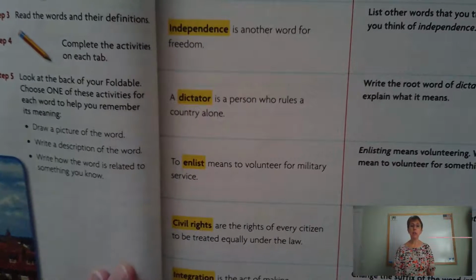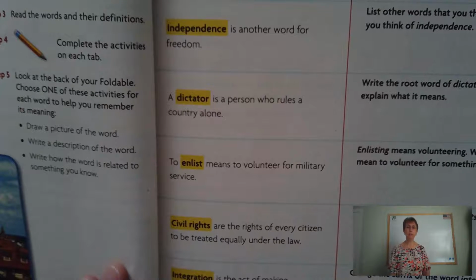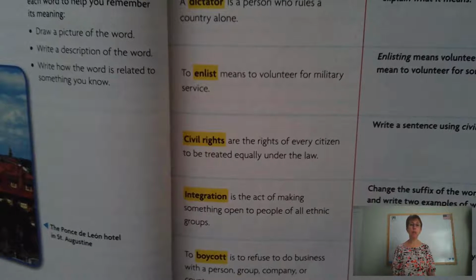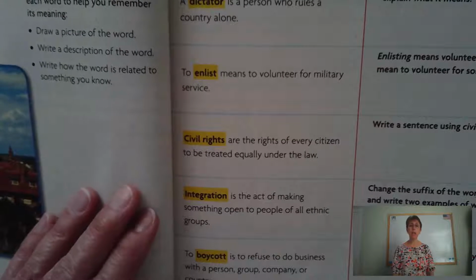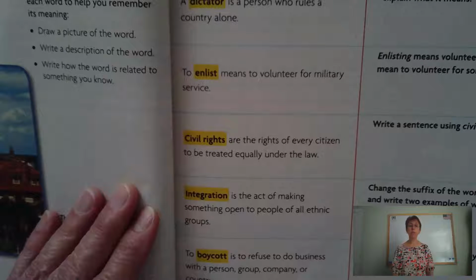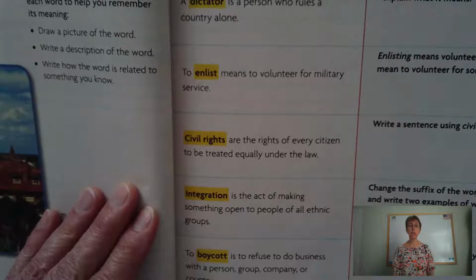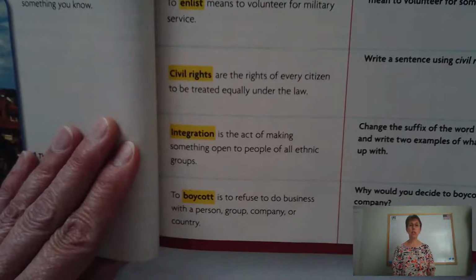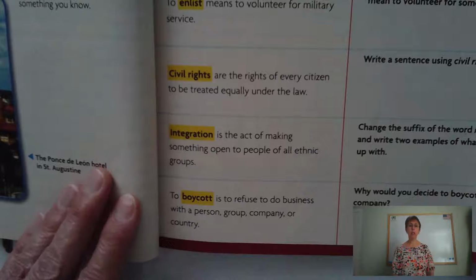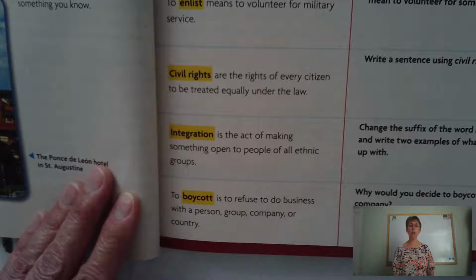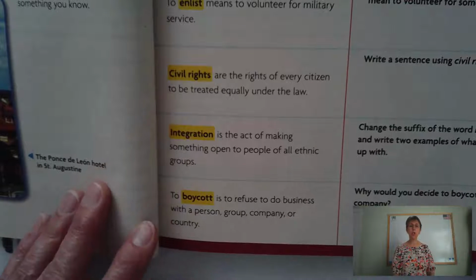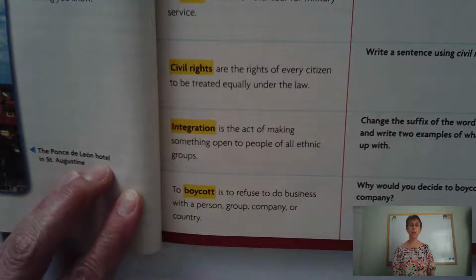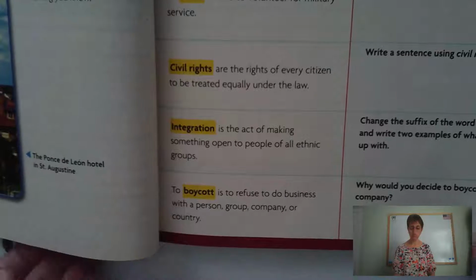A dictator is a person who rules a country alone. To enlist means to volunteer for military service. Civil rights are the rights of every citizen to be treated equally under the law. Integration is the act of making something open to people of all ethnic groups. To boycott is to refuse to do business with a person, group, company, or country.